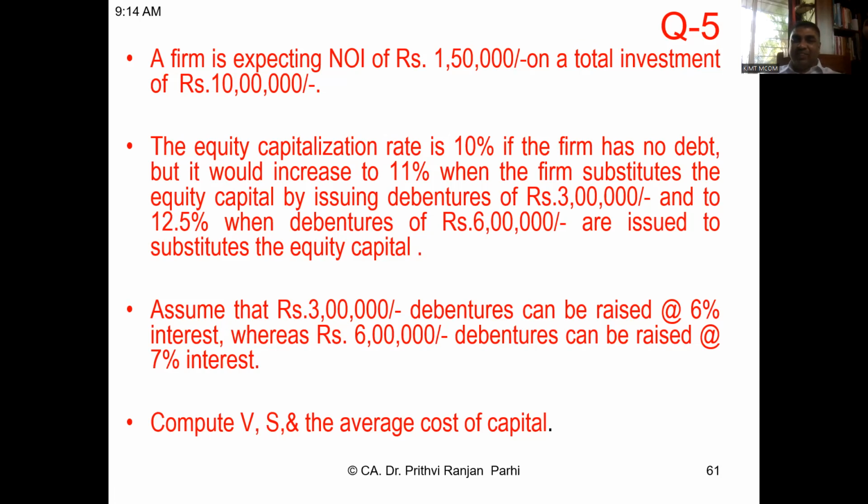And it will go to 12.5% with debentures of 6 lakh. That means cost of debt will increase. Assume 3 lakh rupees debentures can be raised at 6% interest, whereas 6 lakh debentures can be raised at 7% interest. Compute value of the firm, value of the shares, and average cost of capital. Just have a look at this question. We'll be solving it very soon. Let us solve it.